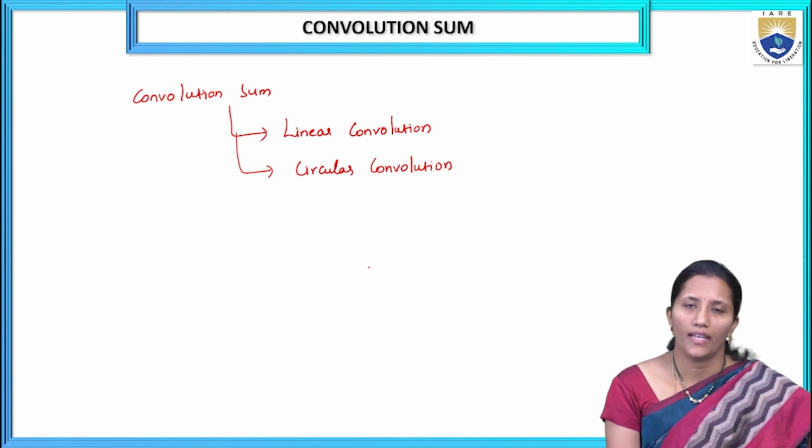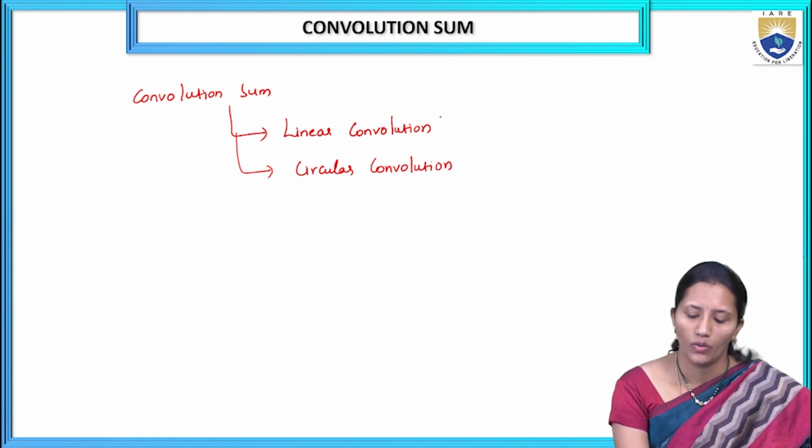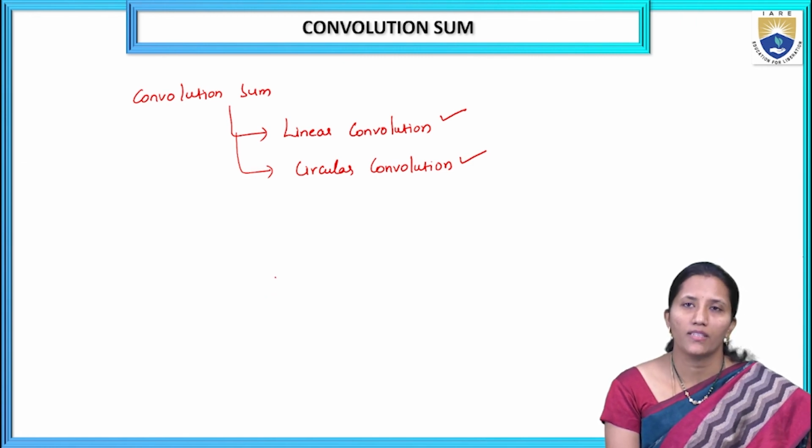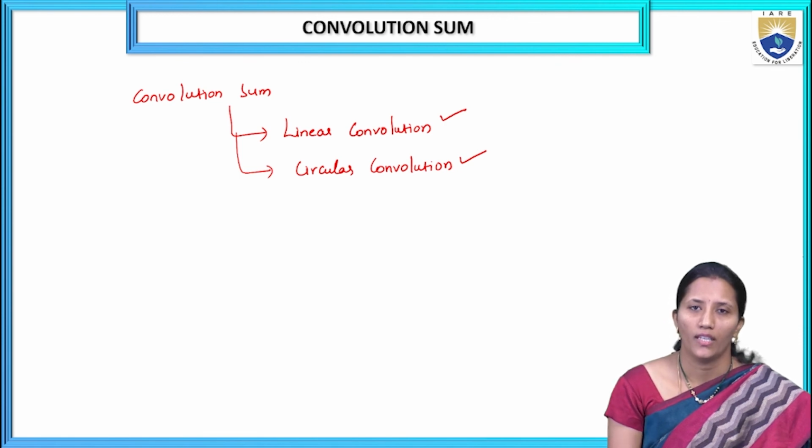Convolution of any LTI system we can do by linear convolution, and if the sequence is a periodic signal, if x of n is a periodic sequence, then the convolution we can do by circular convolution. Here we will discuss these two types, linear convolution and circular convolution, in the next class.